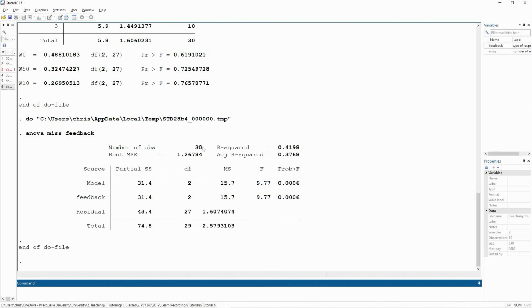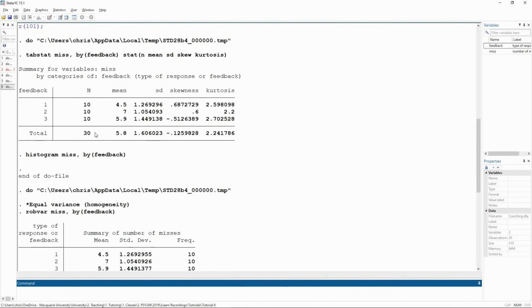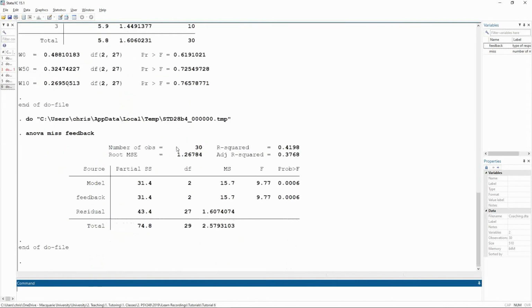We can see we have 30 participants in our study. That makes sense because each of our groups have 10 people. My R squared is 0.42, so 42% of the variance, or 41.98% of the variance, in the number of baskets missed can be explained by the type of feedback that a group got. Again, my model line is the exact same as my feedback line. Next week, when we move into two-way, we'll see that this is not the case.